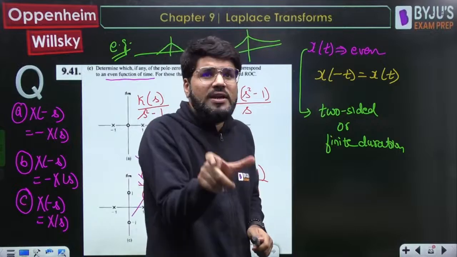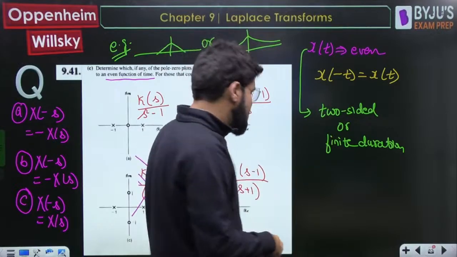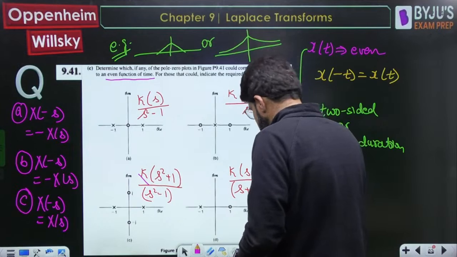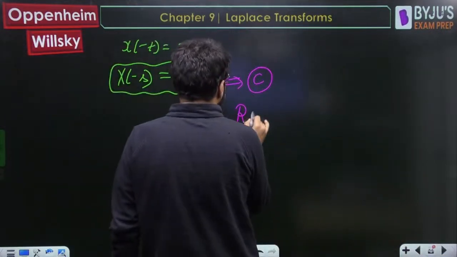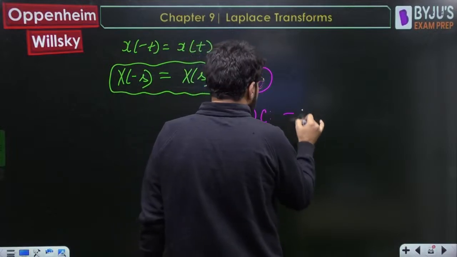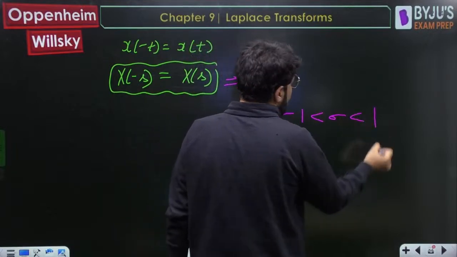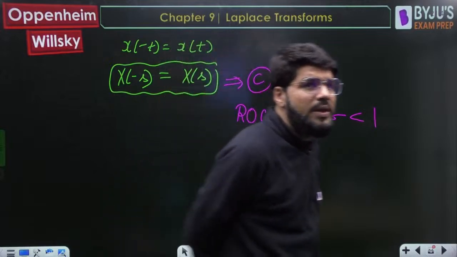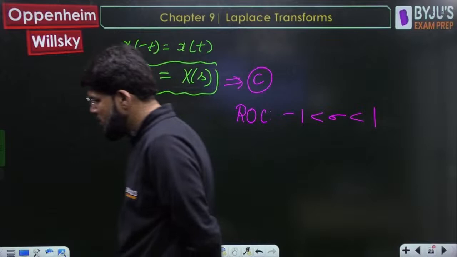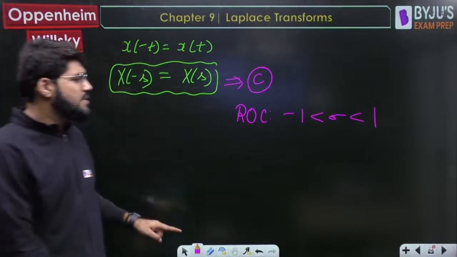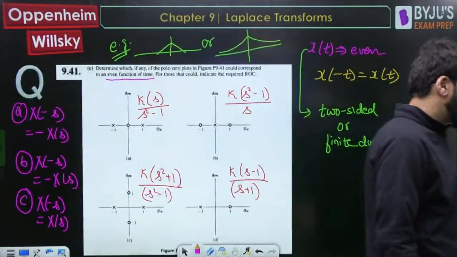And for two-sided, what is the ROC? The strip between two poles. So what are the two poles? Minus 1 and plus 1. So corresponding to C, the ROC will be minus 1 less than sigma less than 1, the strip between the two poles minus 1 and 1. Clear? So done. Only option number C, only figure number C could specify an even function of time.